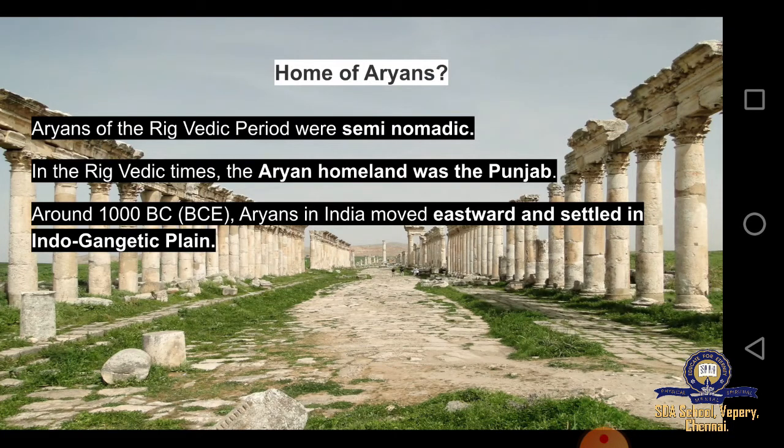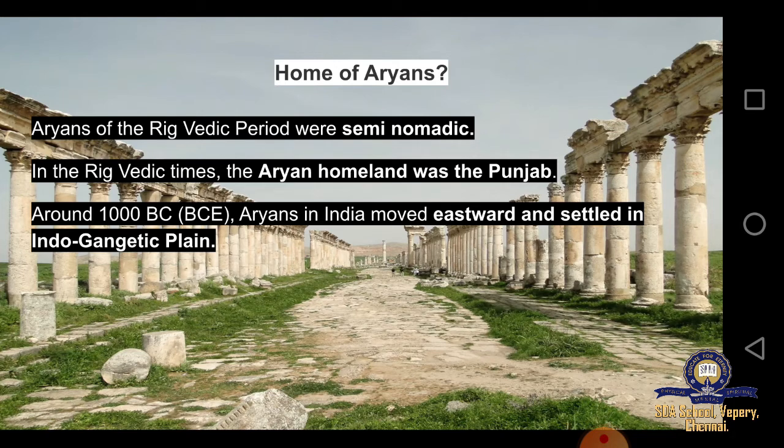And what was the home of Aryans? As they were semi-nomadic, that is, they never lived in one place, they did not have a specific homeland. But in the Rig Vedic times, the Aryan homeland was Punjab.